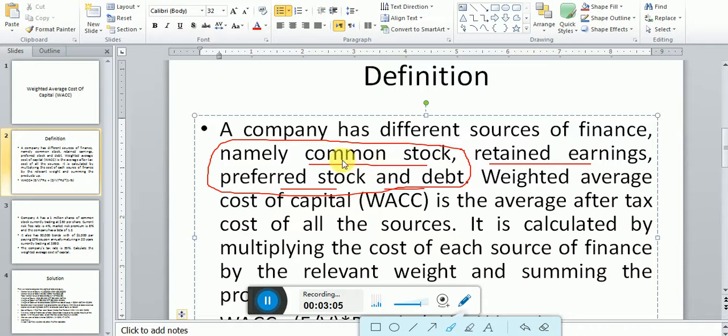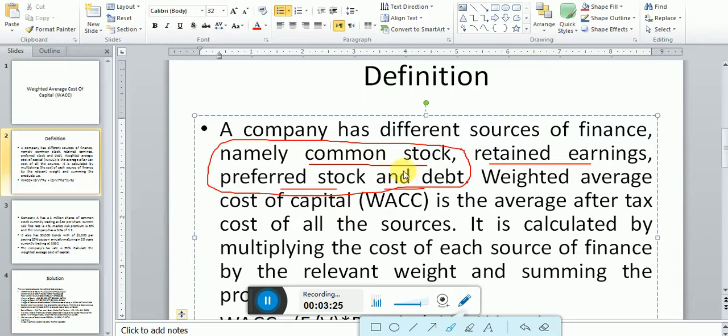For example, the cost of common stock is 10%, the minimum you have to pay to the shareholder. The minimum you have to pay to the preferred shareholder is 8%, and you have to pay interest of 6%. So we have 10, 8, and 6%.